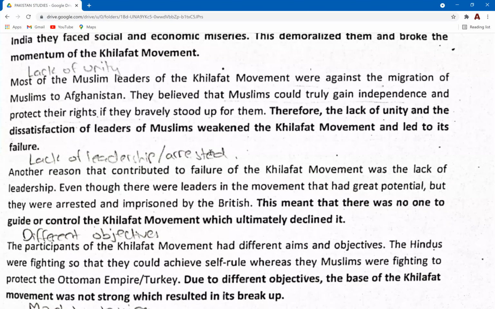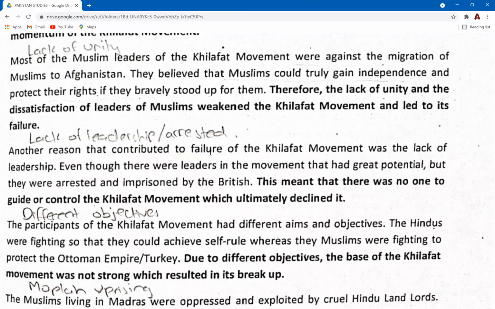Third point is the lack of unity. Lack of unity between the Muslims and the Hindus and within the Muslims themselves. So the Muslim leaders couldn't unite the Muslims under one common objective. People rose up for different reasons. Hindus wanted to pressurize the British for more concessions. Muslims wanted to protect their Khalifa. So now they had different reasons for this movement. There was no common goal. This is another reason why the movement failed, because there was a lack of unity.